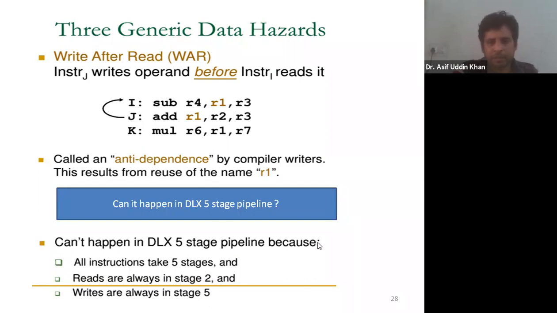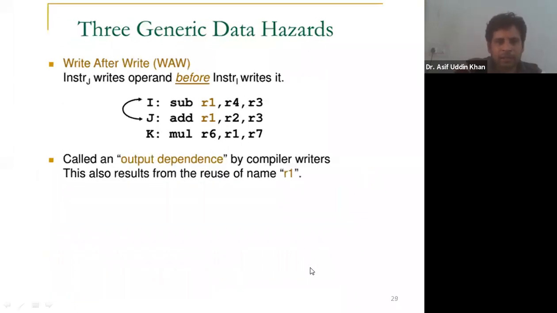Okay, good. Now I'm moving to the next type of data hazard, that is write after write hazard, that is WAW hazard. Here both the instructions are writing: the first instruction writes the register R1, and the second instruction also writes the register R1. Instruction J should write R1 after instruction I writes R1.